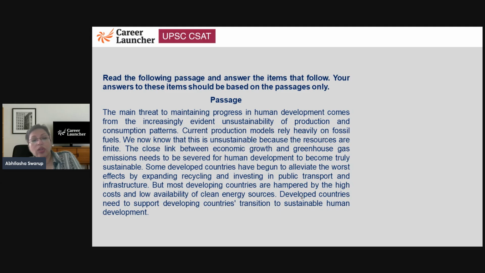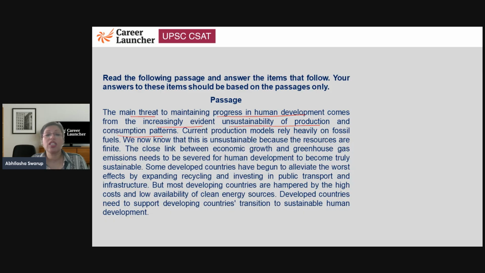All right, let's take a look at this passage and we'll try and understand. So, this one says the main threat to maintaining progress in human development comes from the increasingly evident unsustainability of production and consumption patterns. So, because production and consumption patterns are unsustainable, that is why there is a problem in maintaining human development. We're not able to keep to the same pace.